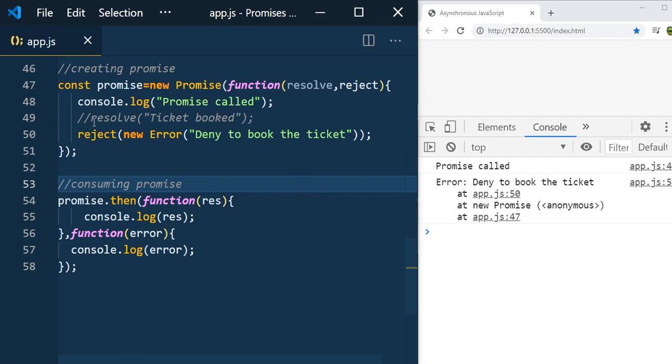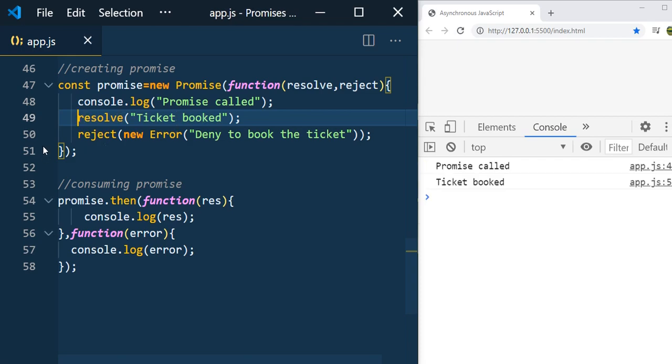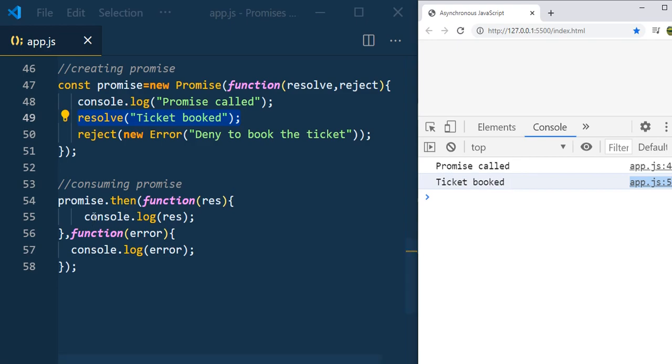Let's say here we have resolve, and here we have reject. You can't resolve it and then reject it again. It can only be one thing. Since we resolved it first, you can see "ticket booked" fires. After that we rejected, but it won't consider that rejection. A promise can be either resolved or rejected, but it cannot be both at a time.